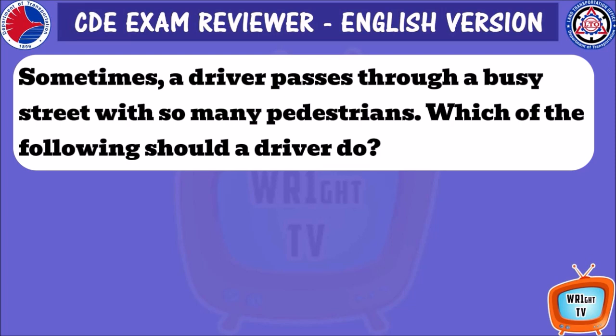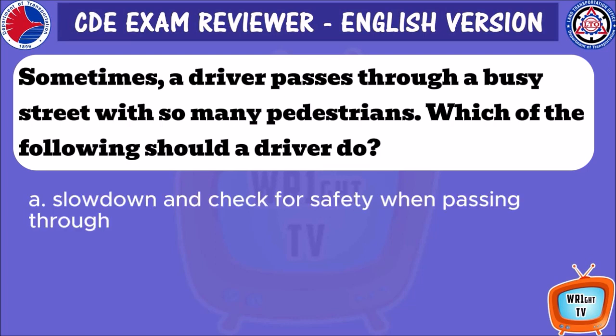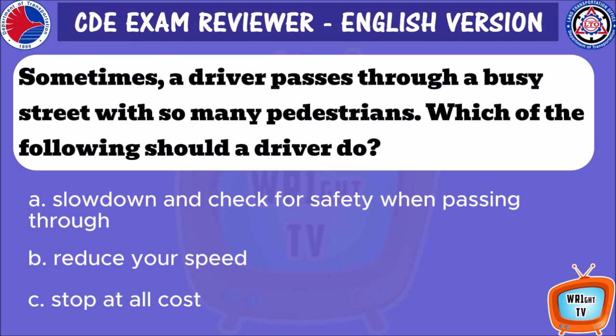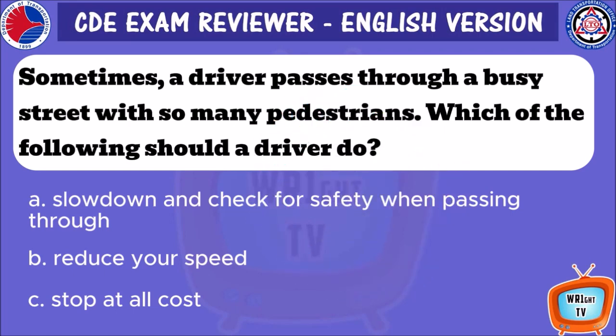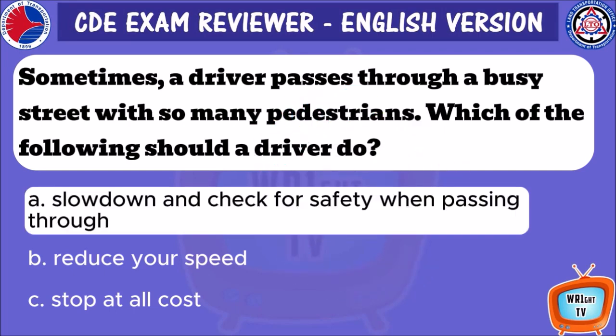Sometimes, a driver passes through a busy street with so many pedestrians. Which of the following should a driver do? A. Slow down and check for safety when passing through. B. Reduce your speed. C. Stop at all cost. A. Slow down and check for safety when passing through.